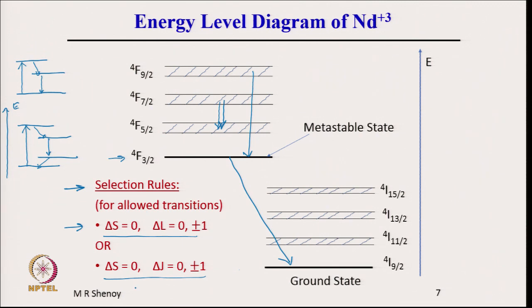I will take some numbers and show this. Those which do not satisfy the selection rules are called forbidden transitions. So, let me write here: forbidden transitions, which do not satisfy the selection rules.